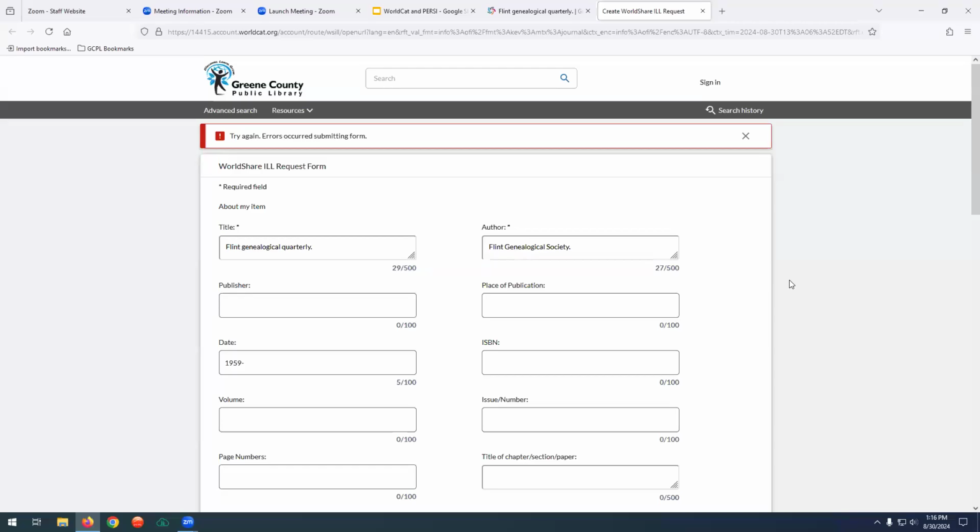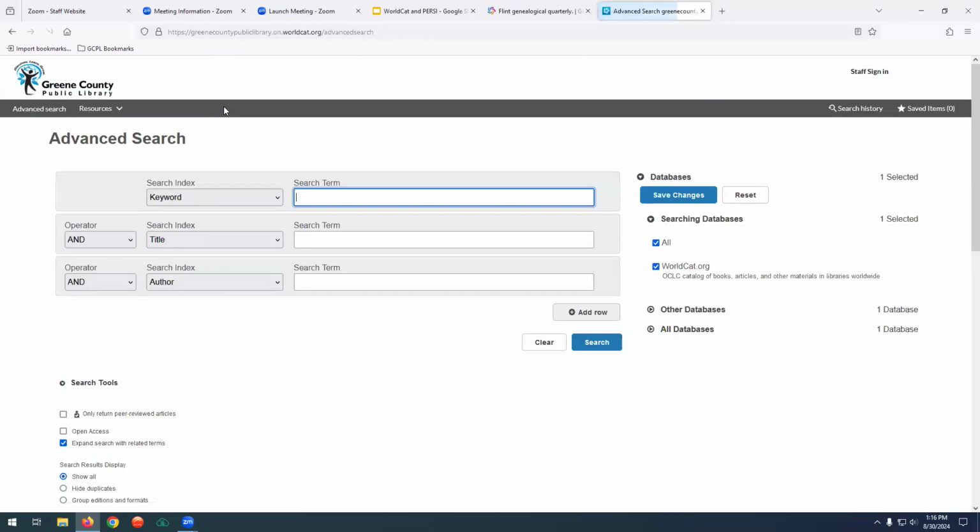Again, you can use it for anything from textbooks to journal articles to periodicals. I've used it for family history books and county books, all that kind of stuff. The big thing is to make sure you go through the Greene County Public Library website to get to WorldCat. You don't go to worldcat.org because there's a whole different login and there's fees and stuff like that. We don't have that since you're going through us.